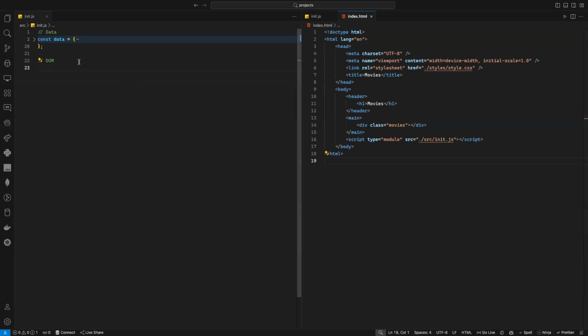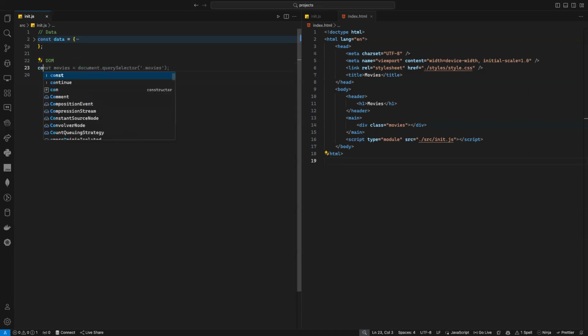Okay, should be clear? Is it clear, guys, or not? Yes. Okay, let's now define our element.